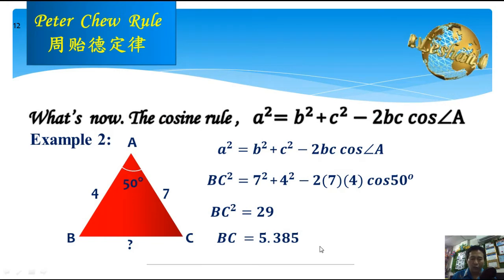And also, we can use the cosine rule to find the third side when we are given two sides and the included angle. We also can find the third side when we are given two sides and the included angle by using the cosine rule. You can see, we can find the side BC here. The side is equal to 5.385.